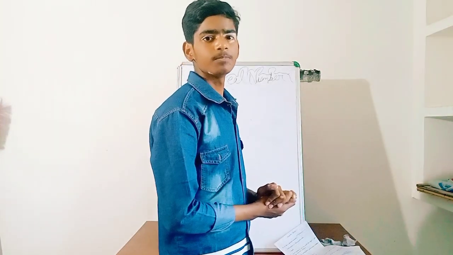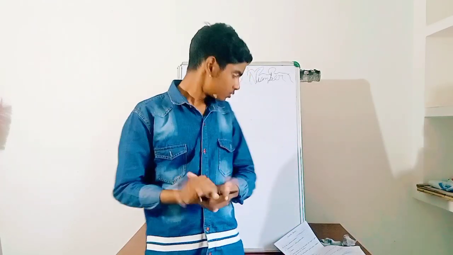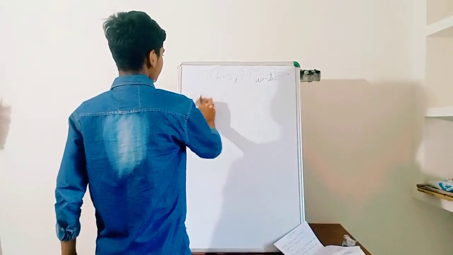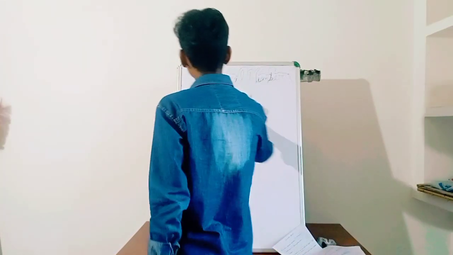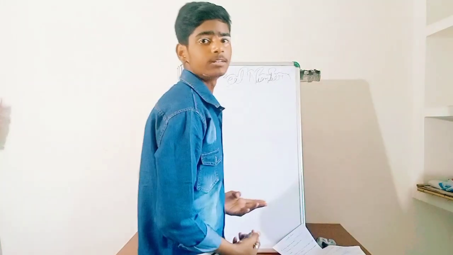Now we will talk about prime numbers and composite numbers. Prime numbers and composite numbers play one of the most important roles in the study of real numbers. Prime number means the numbers which have only two factors are called prime numbers. But if we talk about composite numbers, then the numbers which have more than two factors are called composite numbers.